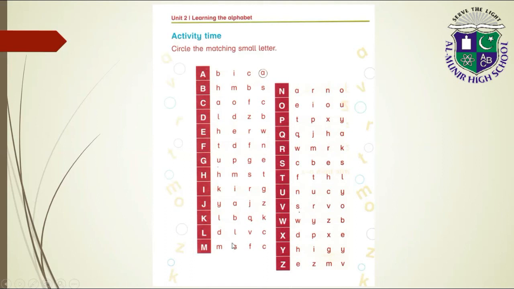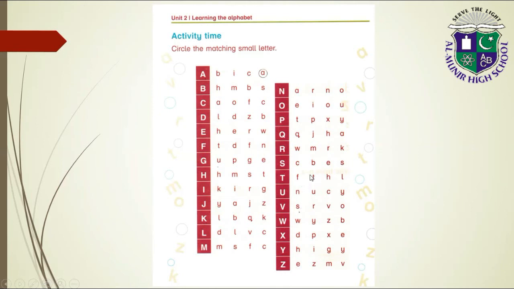L, circle small l. M, circle small m. N, circle small n. O, circle small o. P, circle small p. Q, circle the small q. R, circle small r. S, circle small s.